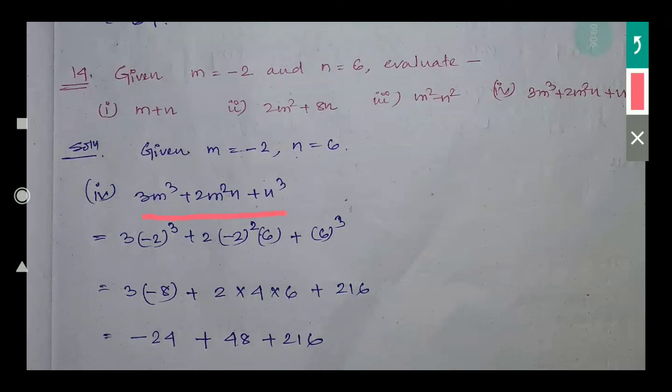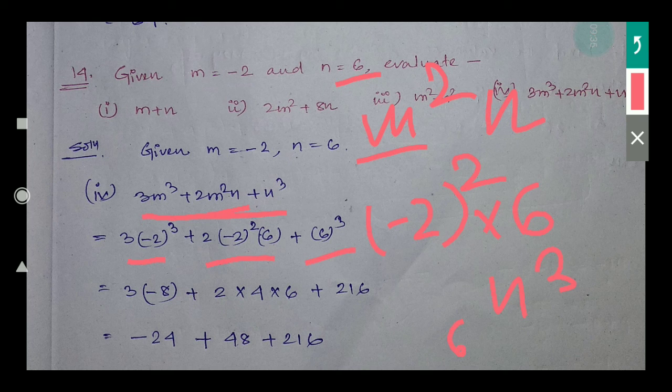This is your algebraic expression. So 3m cube means m cube. So m value is how much? Minus 2. That means minus 2 power cube. This one. m square and m square, and that means m value is how much? Minus 2 square. n value is how much? 6. Minus 2 into 6. Here I have written. n cube means n value is how much? 6. That means 6 cube. So here I have written 6 cube.